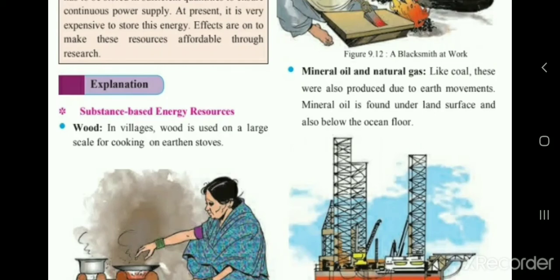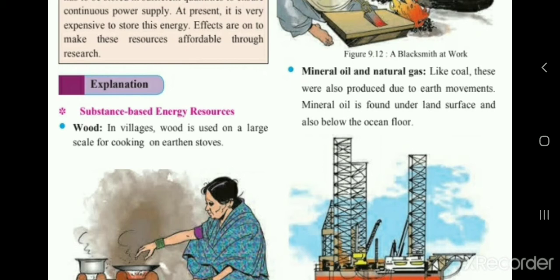Students, in the previous lecture of our geography, we started lesson number 9, energy resources. In that, we saw a lot of features and understood the different kinds of energy resources. We learned the two types of energy resources, that is substance based energy resources and process based energy resources. So let us revise what we learned in the previous lecture.